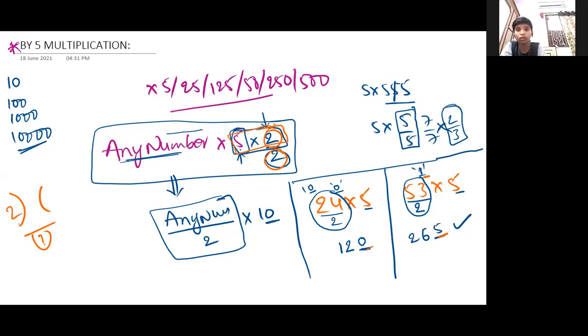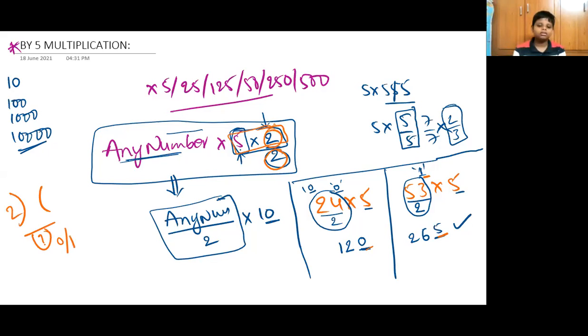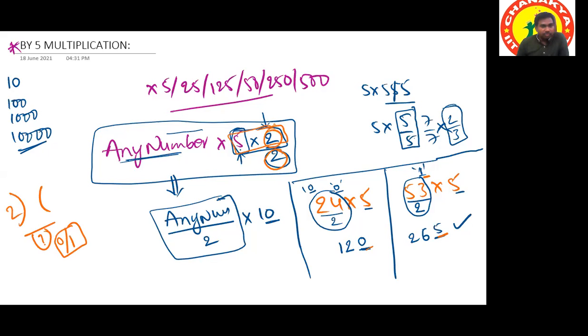0 or 1. So only these are the two possible remainders. It can never be 3, right? It can never be 2 or more than 2, the remainder. Sir, can you explain it again?